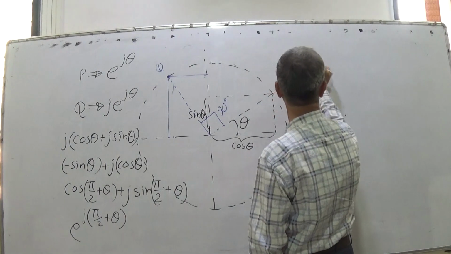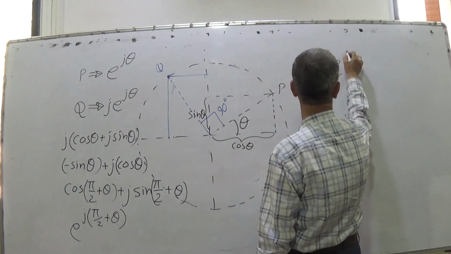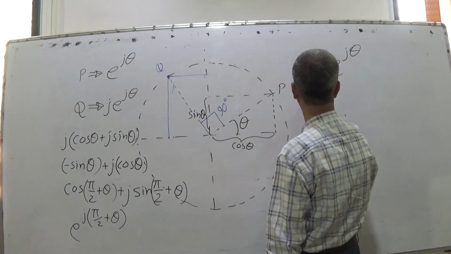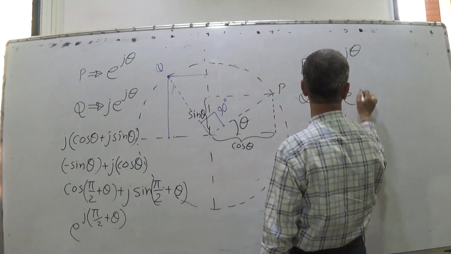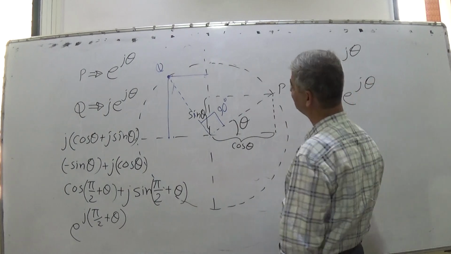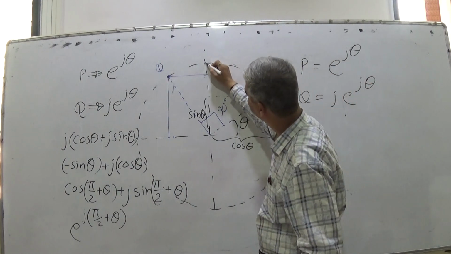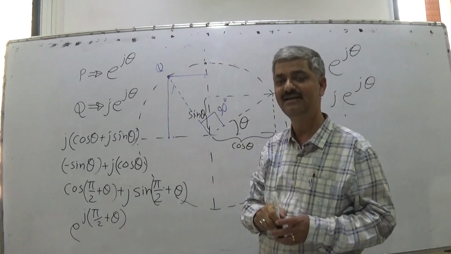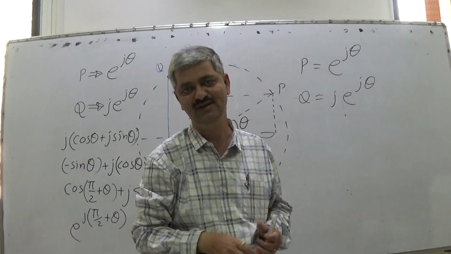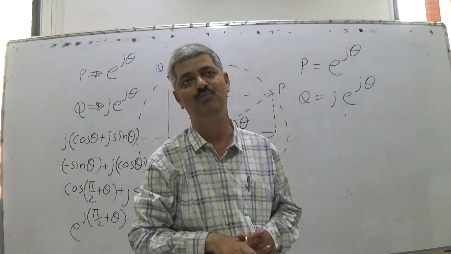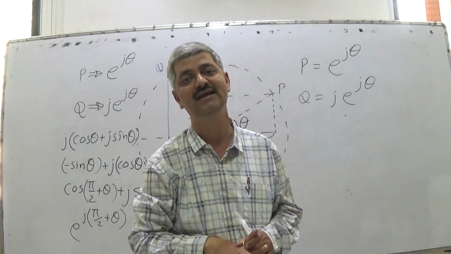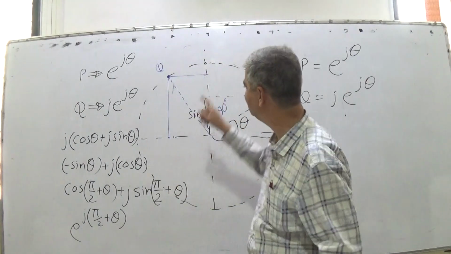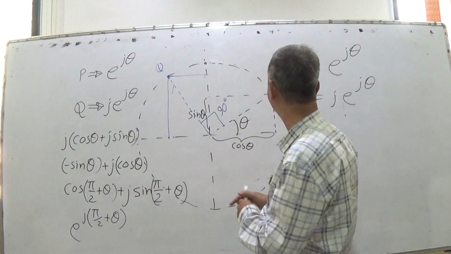P is equal to e raised to j theta, one point. Q is equal to j into e raised to j theta. What is j? j is this point. Can I say that j itself is a point on the unit circle at an angle 90?